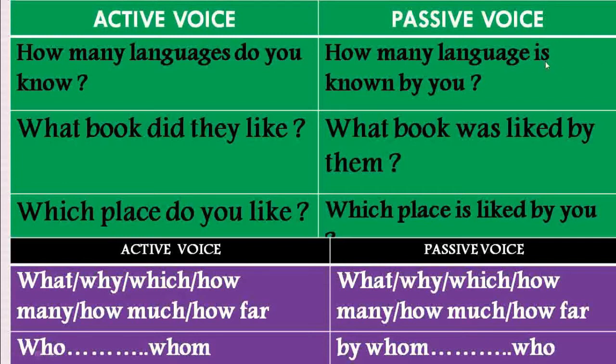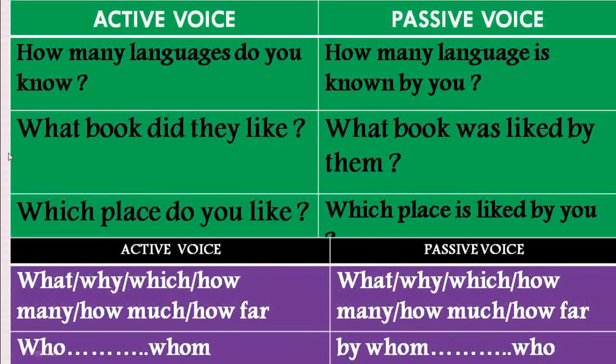As the word language is singular, it should be a singular verb, so is here. But it should be languages here as per this sentence, so if it is languages, we must use are here. And the subject you will take the place of the object in the sentence. So this sentence will be: how many languages are known by you.